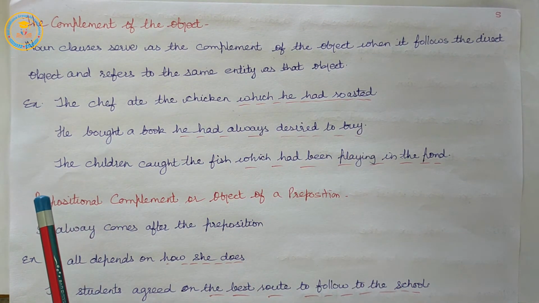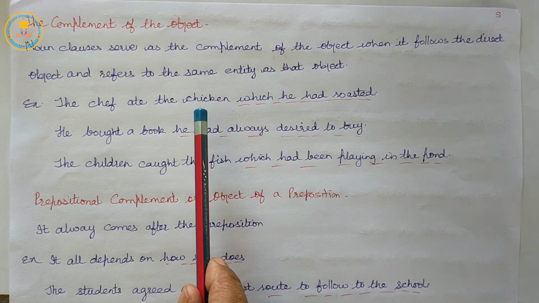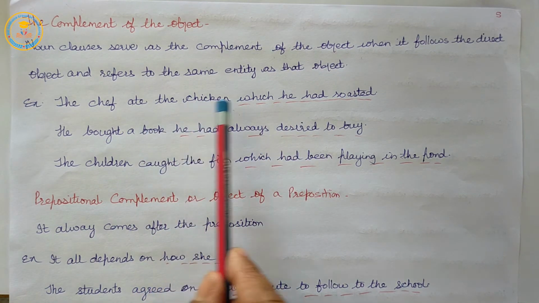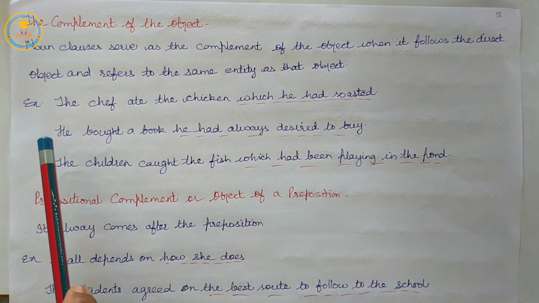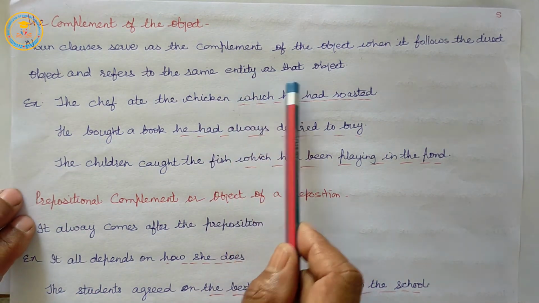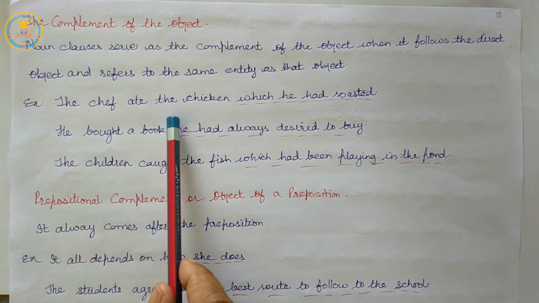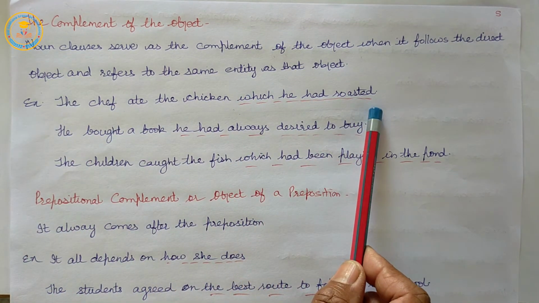So, here the noun clause serves as a complement of the object when it follows the direct object and refers to the same entity as the object.